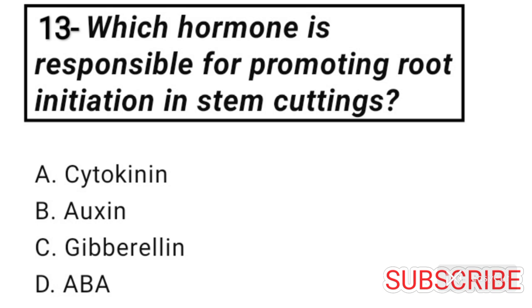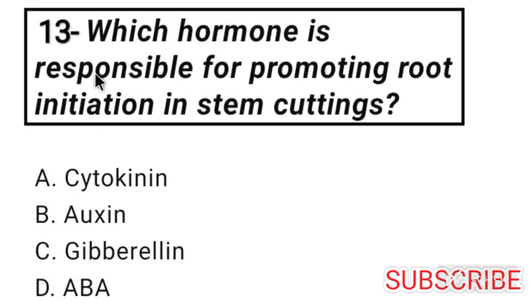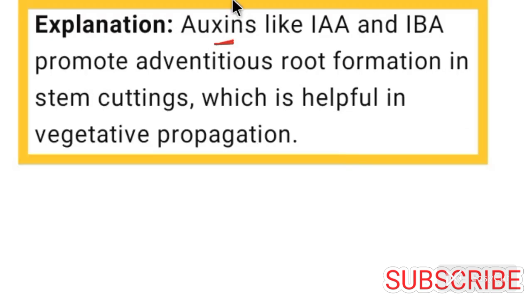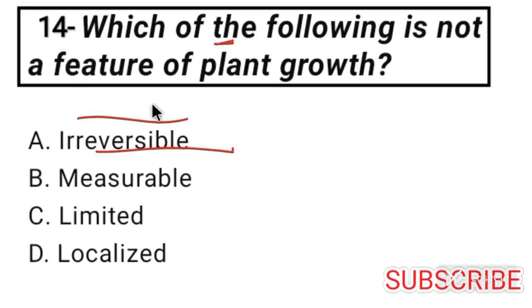Now come to question number 13. Which hormone is responsible for promoting root initiation in stem cutting? Auxin hormone is responsible for promoting root initiation in stem cutting. So option B is correct for question number 13. Auxins like IAA and IBA promote adventitious root formation in stem cuttings, which is helpful in vegetative propagation.